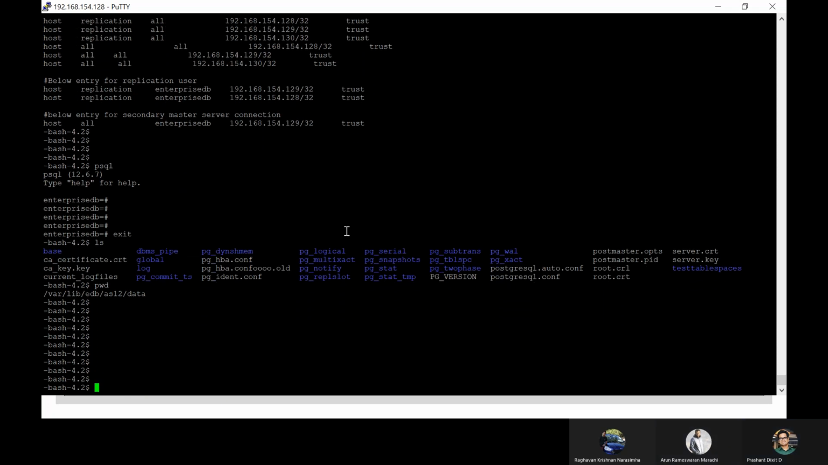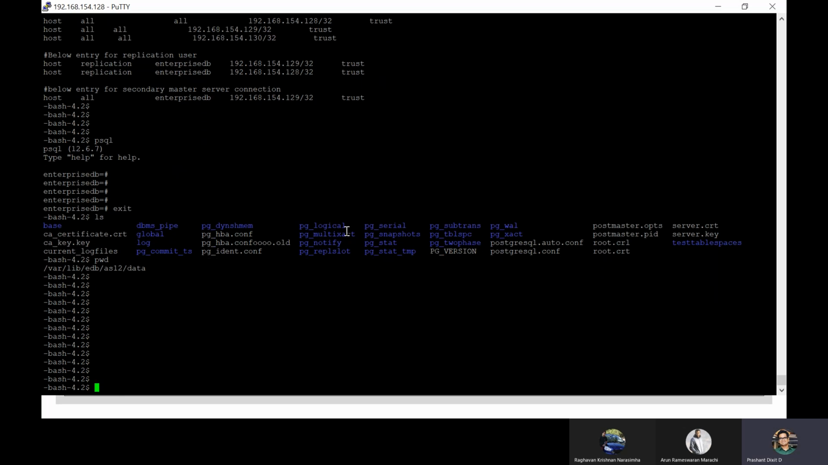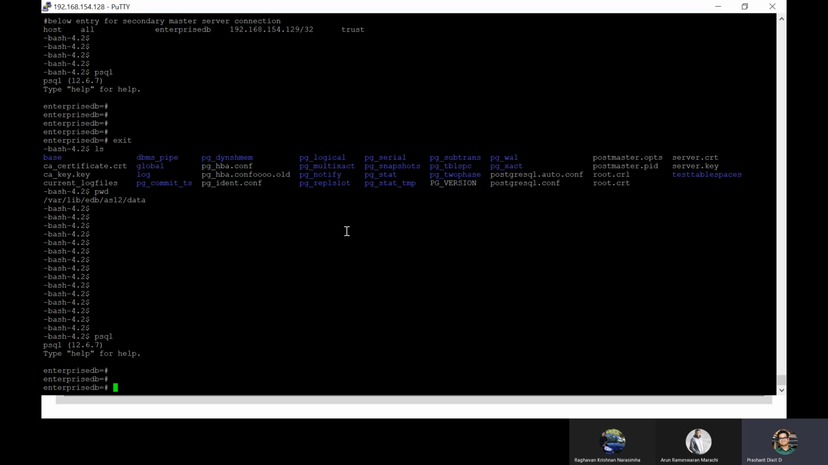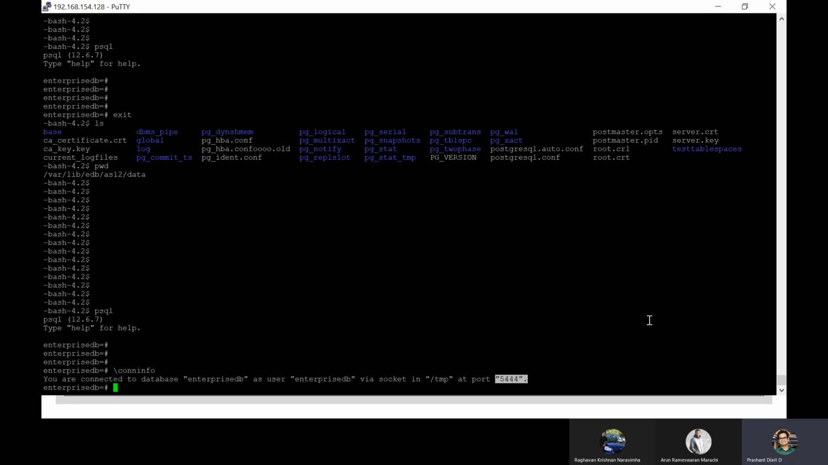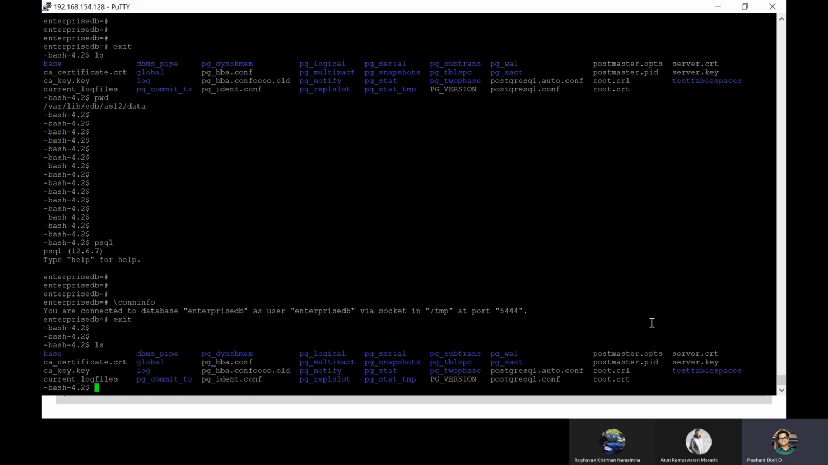And apart from this, for example, if you want to check port information, what is the port number? I told you to use the con info command, because at the end it provides you 5444, and there is this postmaster.pid.